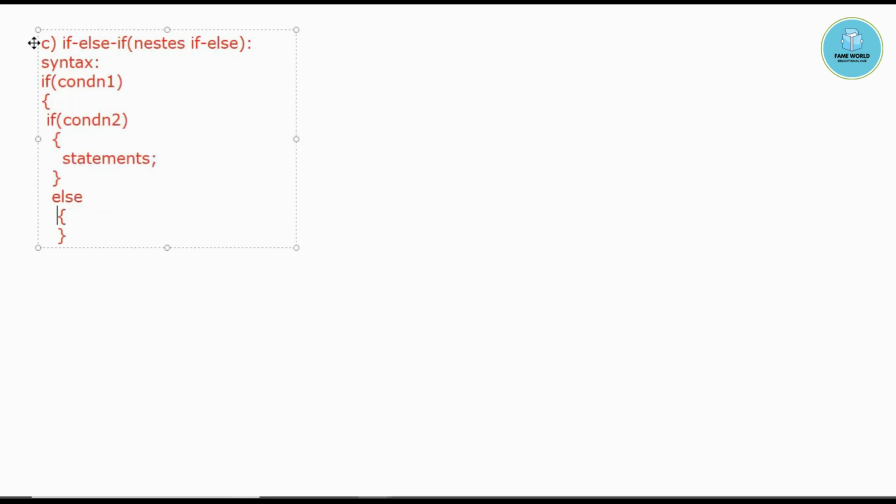Now I am closing this if. This is the brace for the first if, this is the inner if, and this is the else of this inner if. Now what happens if the first condition was false? If the first condition was false, then it will come to the else of the first condition. We do not put a semicolon in if else.